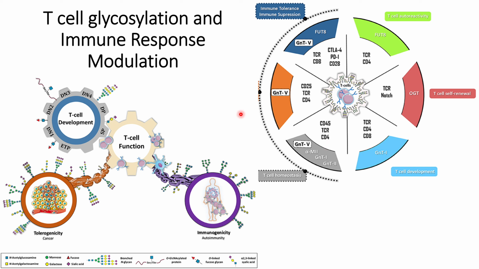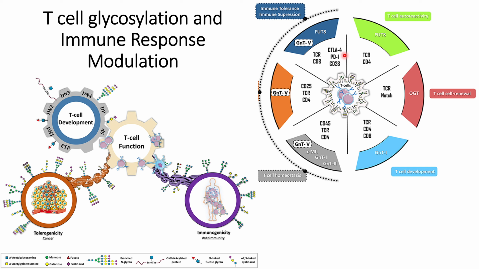And the other enzyme that causes effects is GNT5. It will affect the CD25 T cell receptors and CD4 T cell receptors in T cell development. The impact on immune tolerance or immune suppression, shown in the bottom left corner, is because of GNT5, which is related to the MGAT5 enzyme. So it will impact CTLA4 and PD1. We know that these are the immune checkpoint receptors.